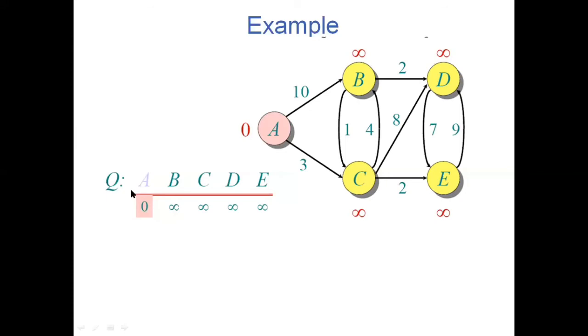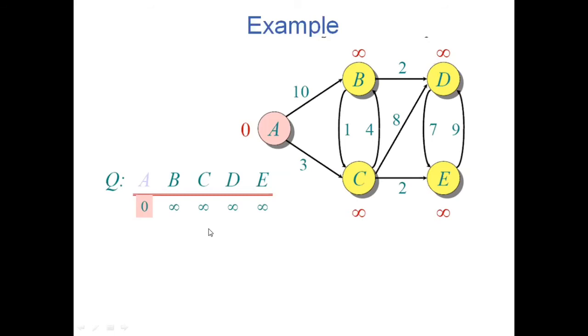First, each row will represent the distance. In the beginning, I assume that the source to source distance is 0, that is, from A to A there is no distance. Remaining all are infinite distance away from the source, so I have marked everything with infinity.